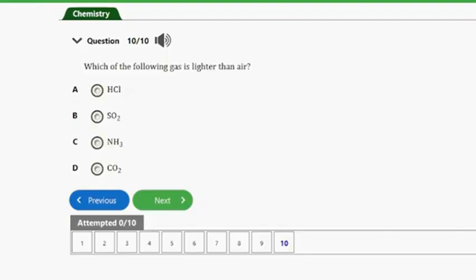Ammonia is actually the gas here that is lighter than air, and it has a density of about 0.73 kilograms per meter cube, whereas air has a density of about 1.225 kilograms per meter cube.